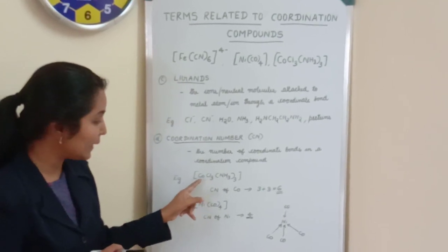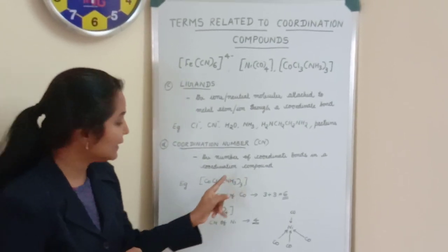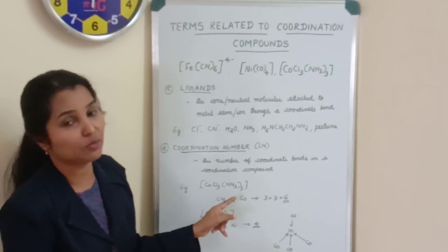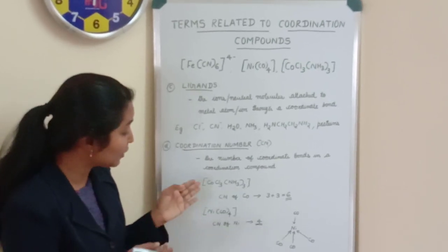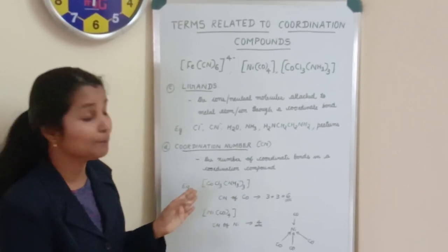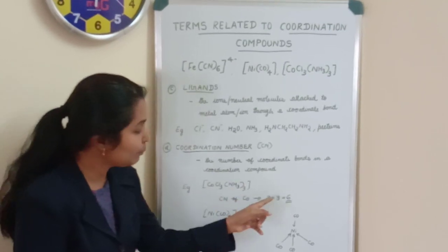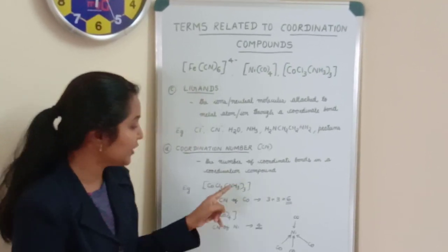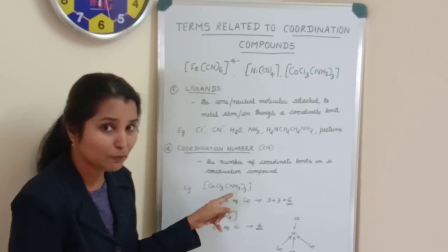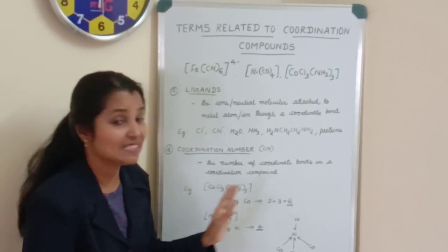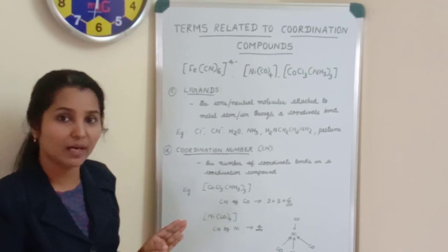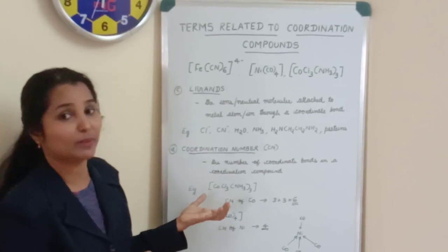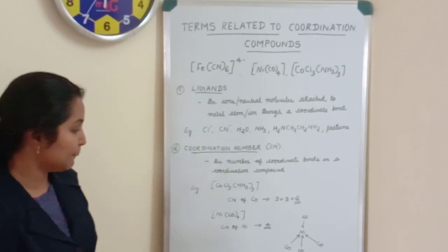cobalt through coordinate bonds, and there are 3 ammonia molecules also attached to the cobalt atom by coordinate bonds. So 3 coordinate bonds from chloride ions, 3 coordinate bonds from ammonia molecules. So 3 plus 3, 6 is the coordination number of the cobalt ion in this particular coordination compound.